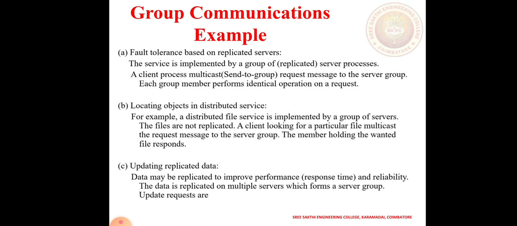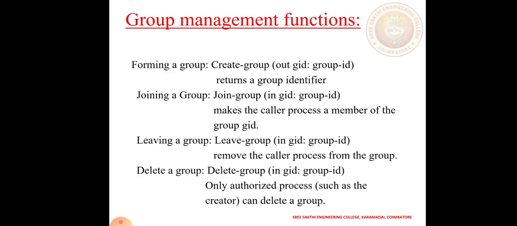Another example is locating objects in a distributed service. For example, a distributed file service is implemented by a group of servers. The files are not replicated, that means there are no duplicated files. A client looking for a particular file multicasts the request message to the server group. The member holding the file responds, that means it sends the file response. Then there is updating replicated data. Data may be replicated to improve performance and reliability. The data is replicated on multiple servers, with the service group handling update requests.